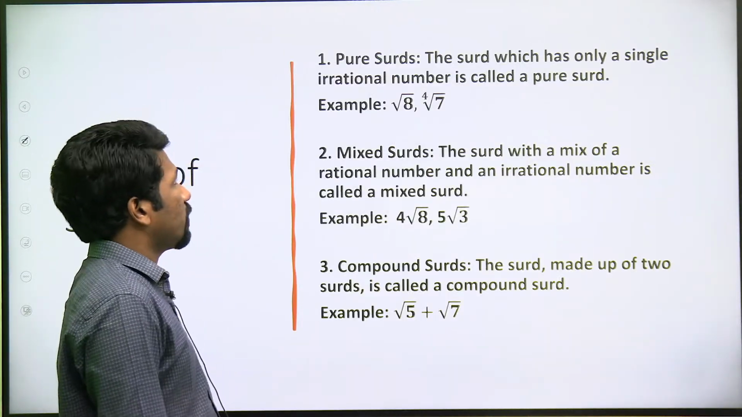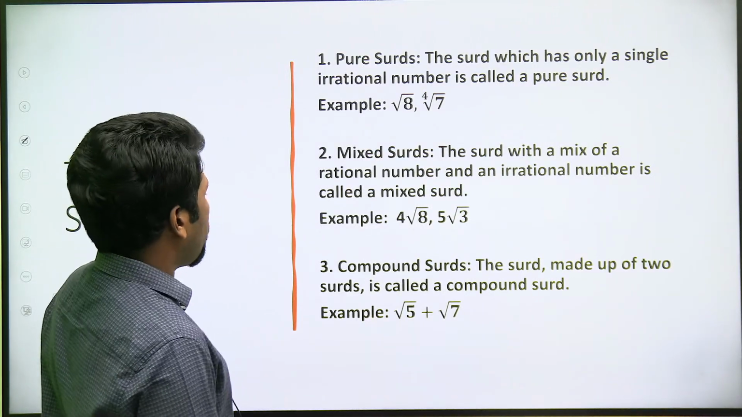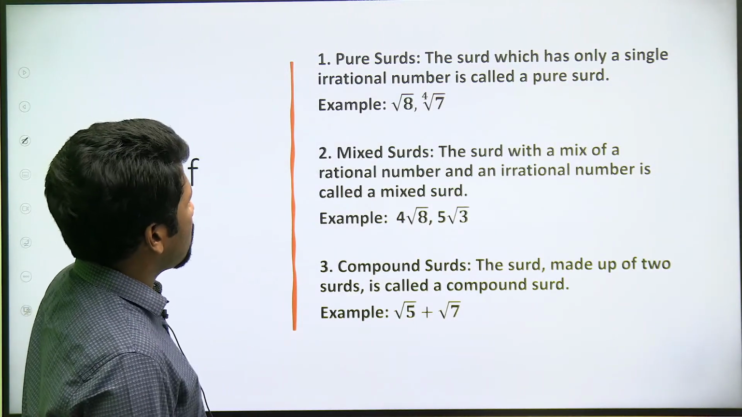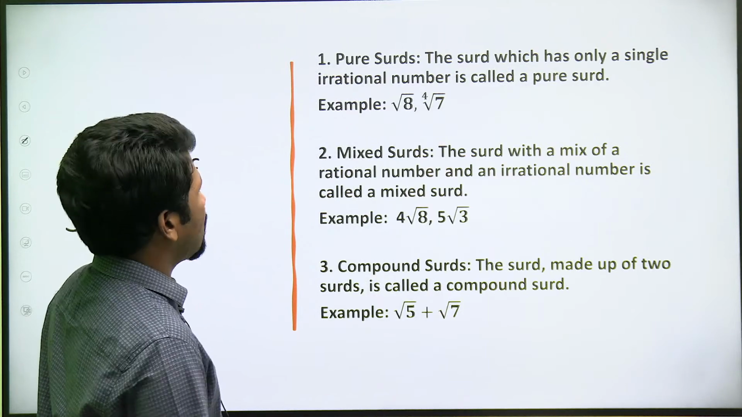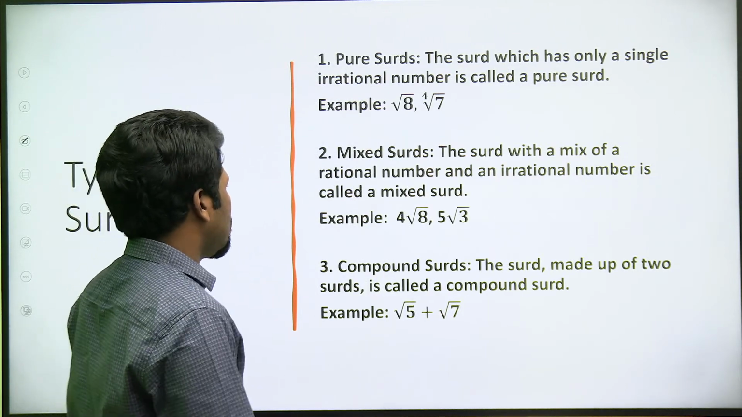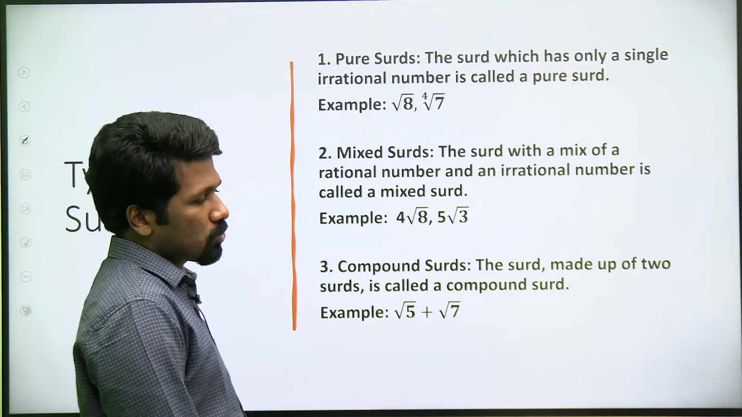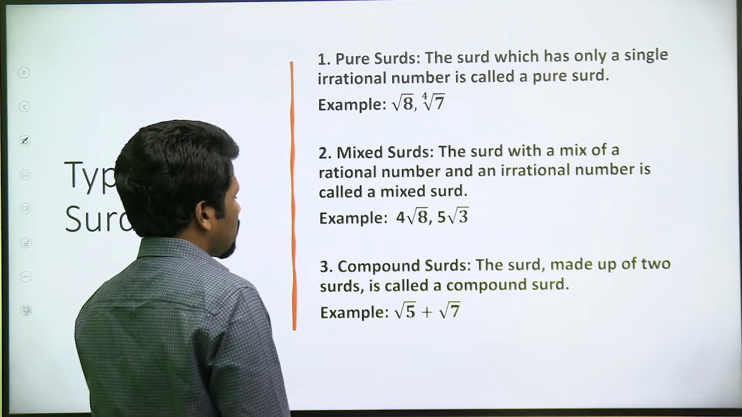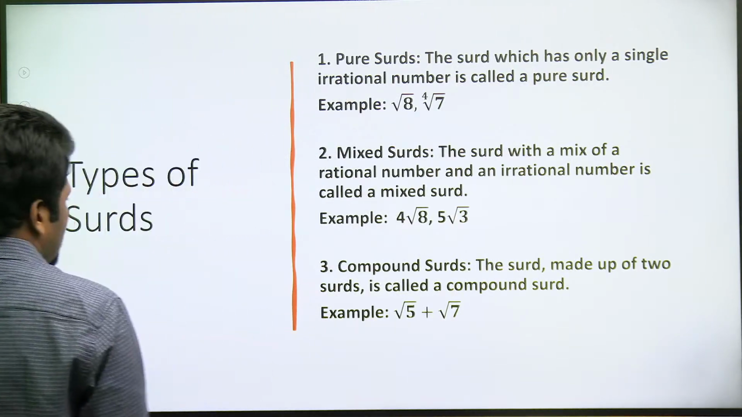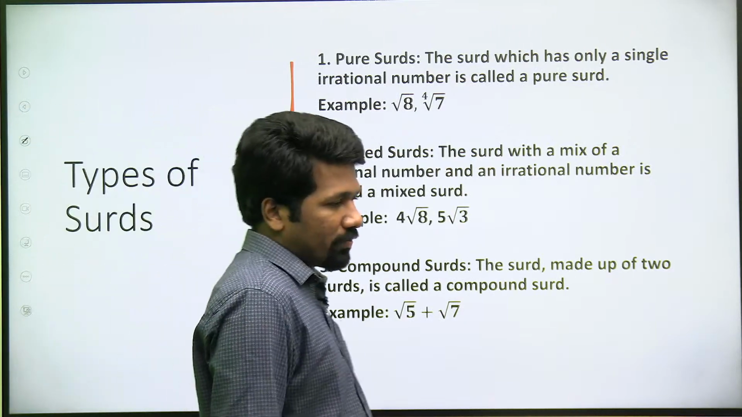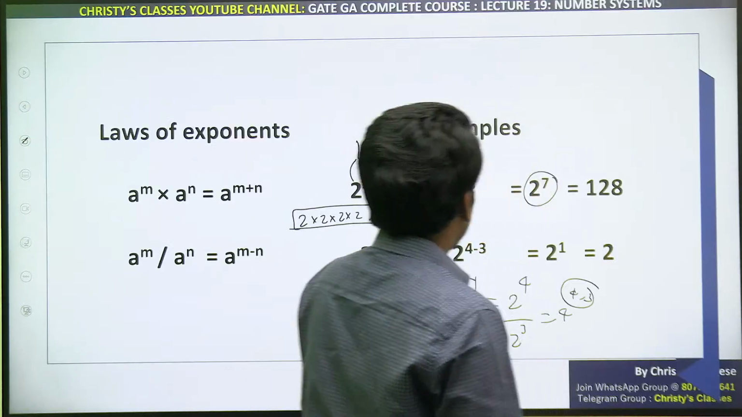But if you want to read further, pure surds, mixed surds, compound surds, you can read. Pure surds means it will have only one surd in it. Mixed surds means surd plus rational number also included. And compound surds means it is having 2 surds in it, root 5 plus root 7, etc. So that much is enough.